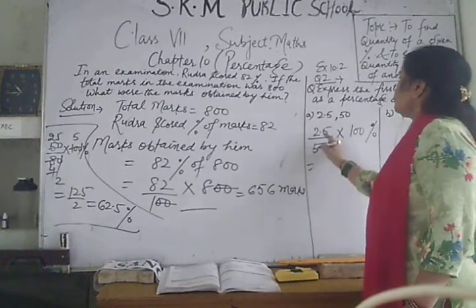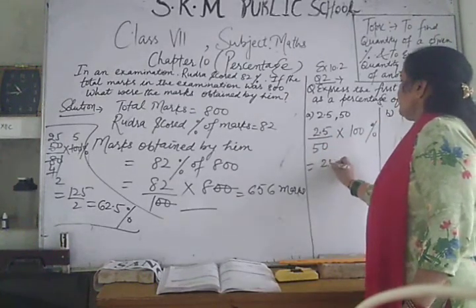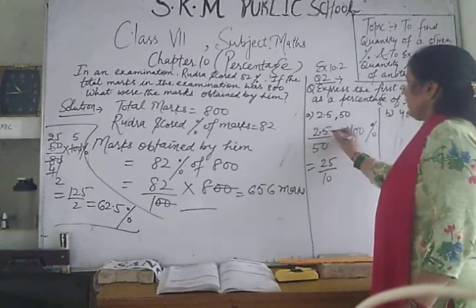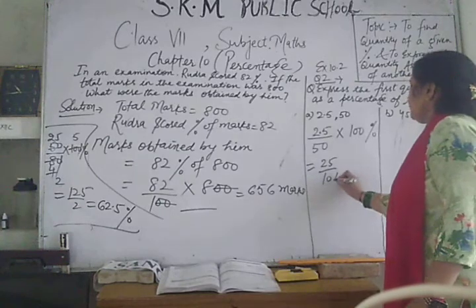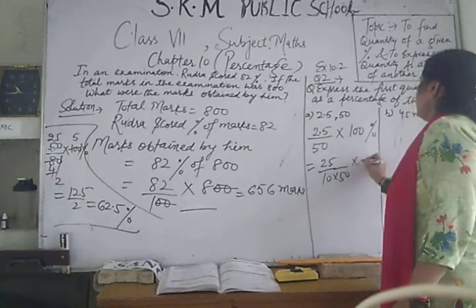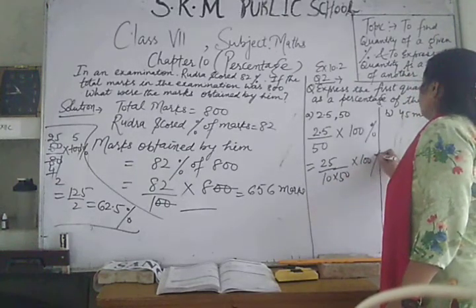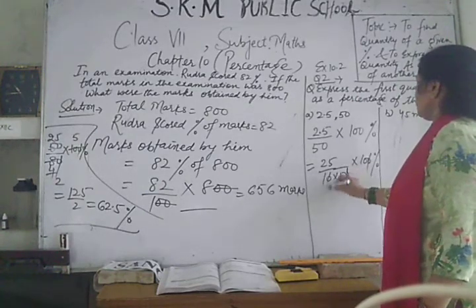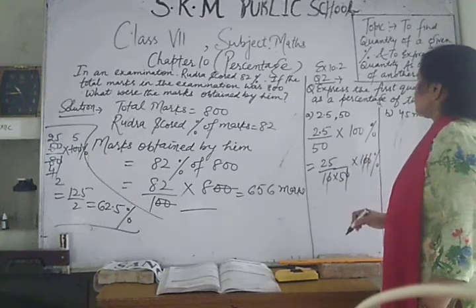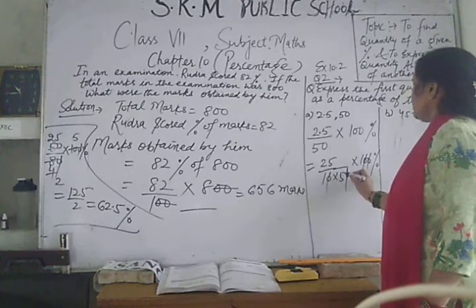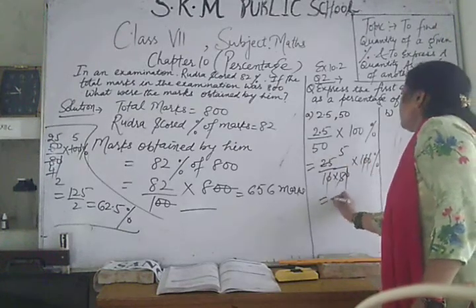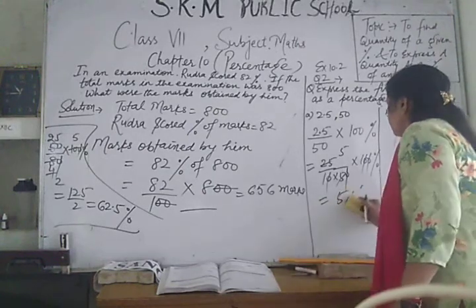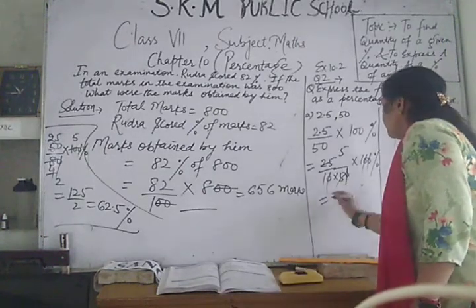So this 2.5 can be converted into a fraction. 2.5 is 25 upon 10, into 50, then into 100%. Now simplify 10 with 10, 10 with 10. So it is 5%. It is 5%.